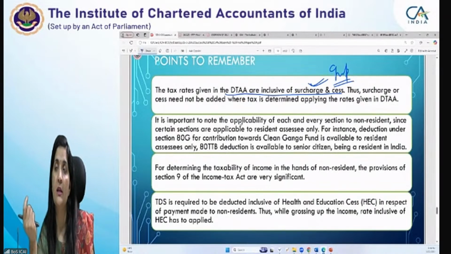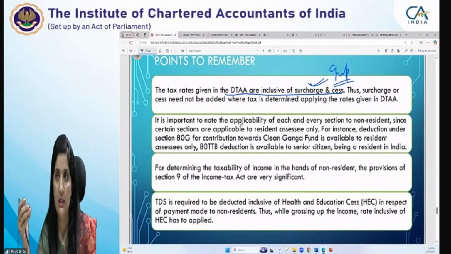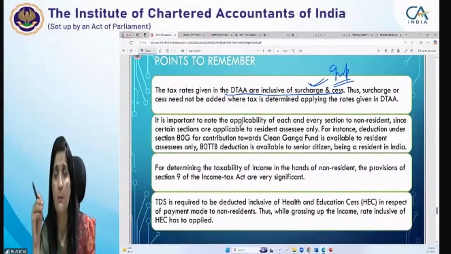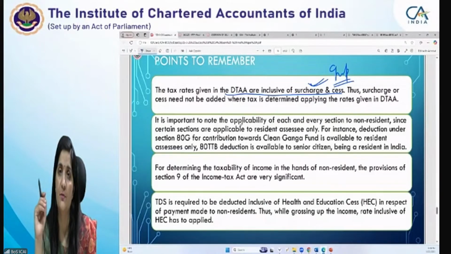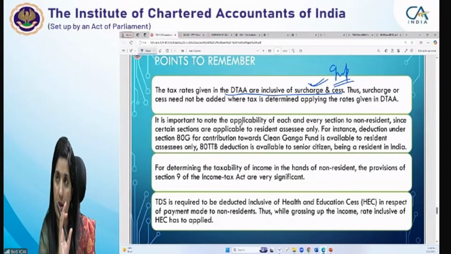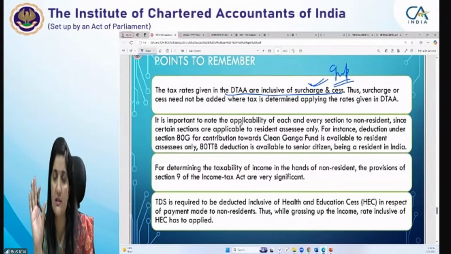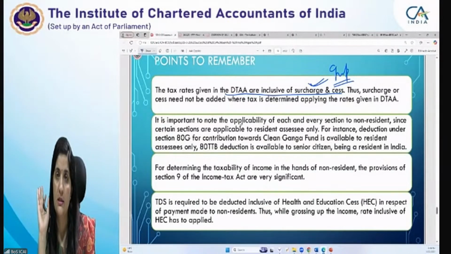In the same way, if you see the benefit of exhausting the basic exemption limit against long term capital gains and against short term capital gains, they are extended only to residents, not to a non-resident. So you have to be very extra careful. For example, if you get an MCQ-based question covering total income comprising long term capital gains, and there is no other income, so the benefit of exhausting the basic exemption limit against the LTCG is not available to a non-resident. Okay, a non-resident does not get it.